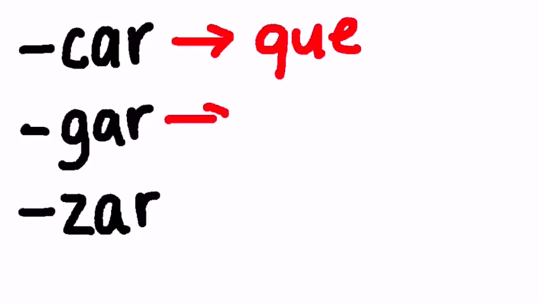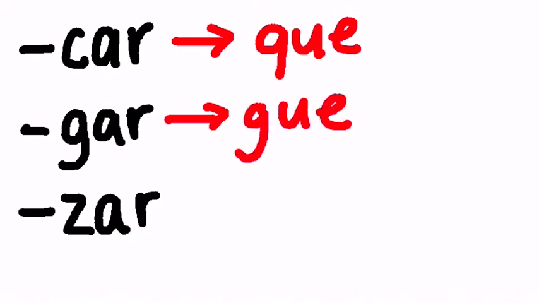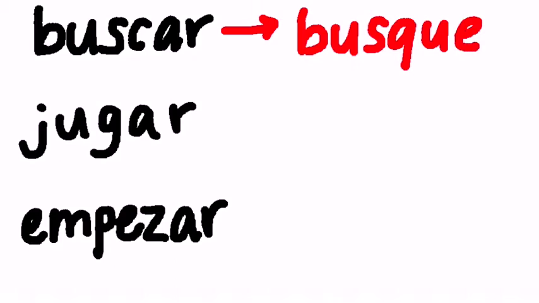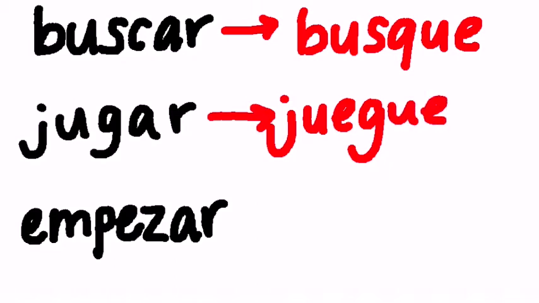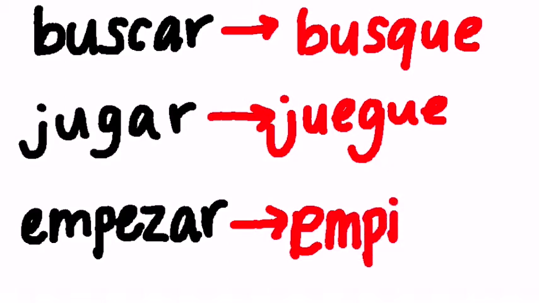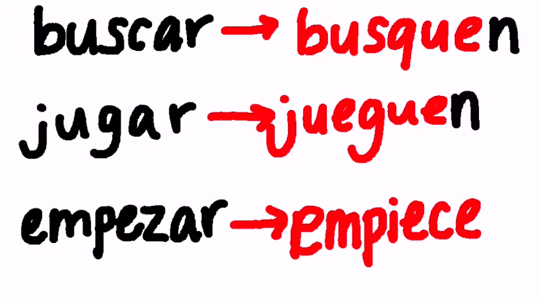Some verbs require a special spelling when you switch the ending. Verbs ending in car, gar, and zar are slightly irregular in the command form. Here are the new endings for these verbs. Here are a few examples. These are all car, gar, zar verbs. Buscar becomes busque. Jugar becomes juegue. And empezar becomes empiece. Don't forget to add an N to the end of the verb to make it an ustedes command.